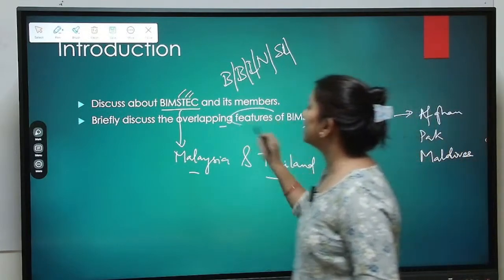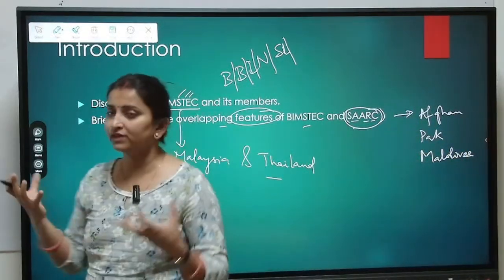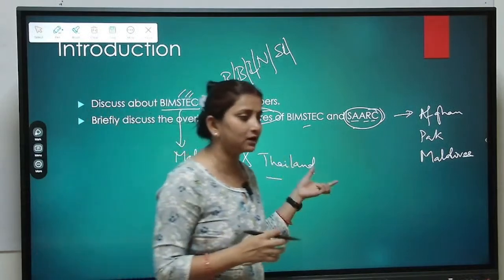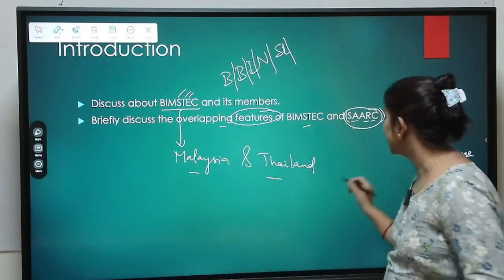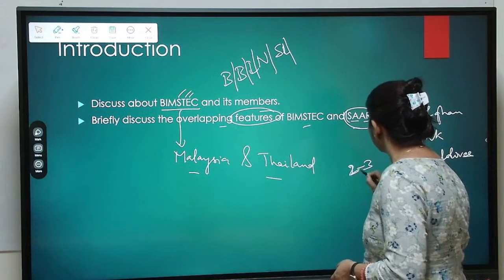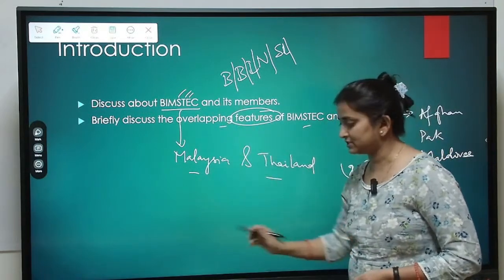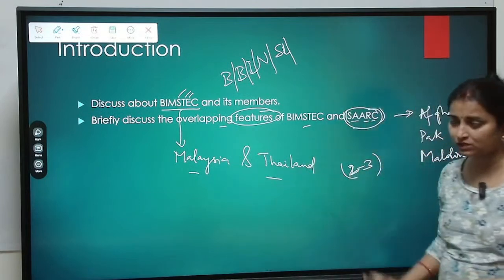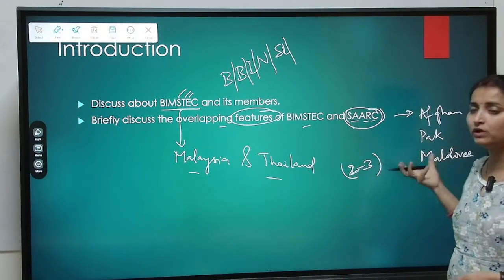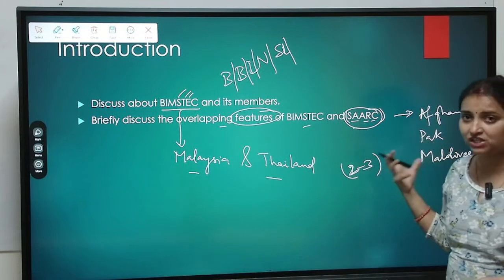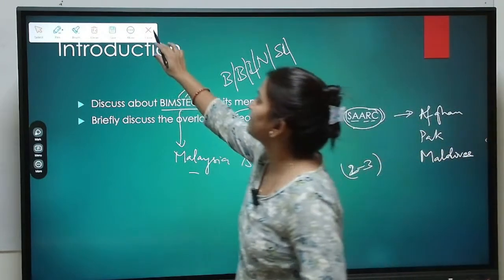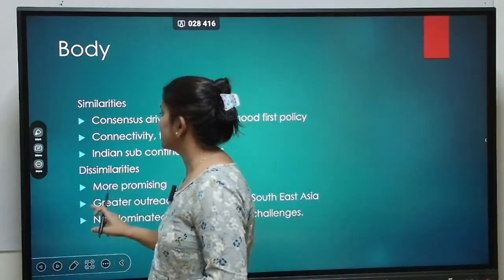Now coming to the features. Because it was a 10-marker question only, we should not be exceeding two to three lines in the introduction. In features you could write that BIMSTEC was combining the Indian subcontinent along with Southeast Asia, while SARC was limited to South Asia only. From the introduction, you can switch towards the body.